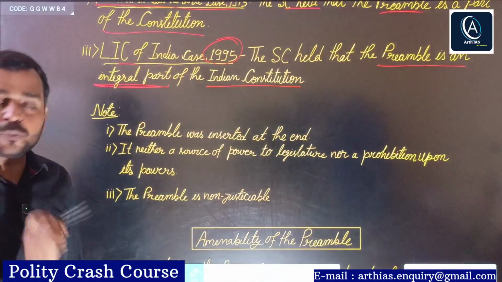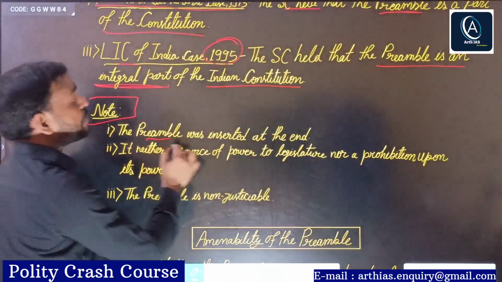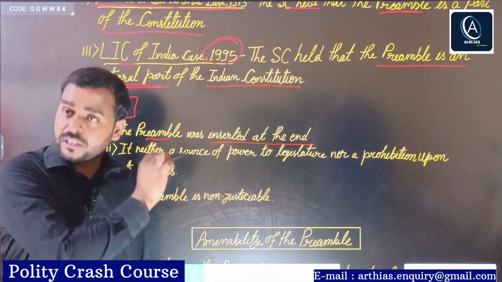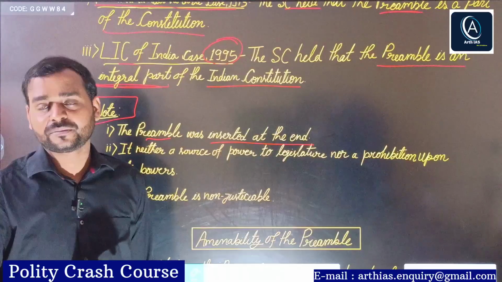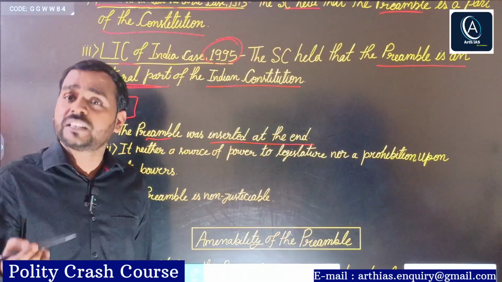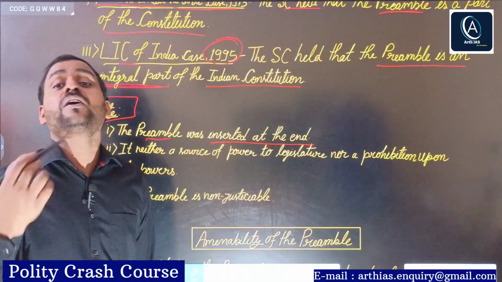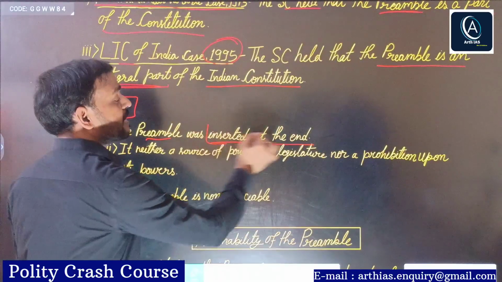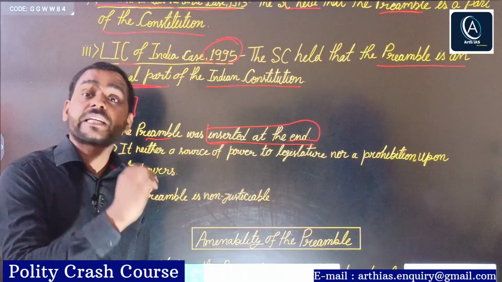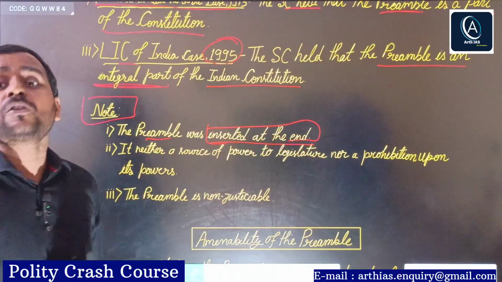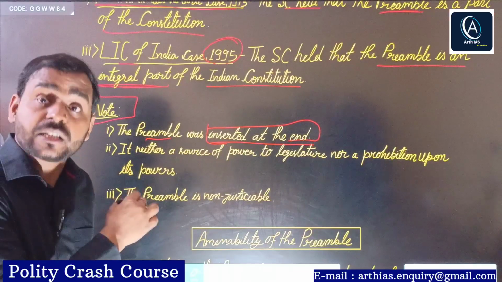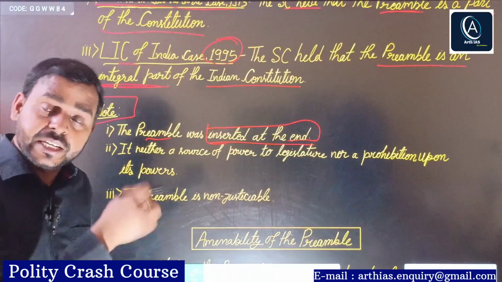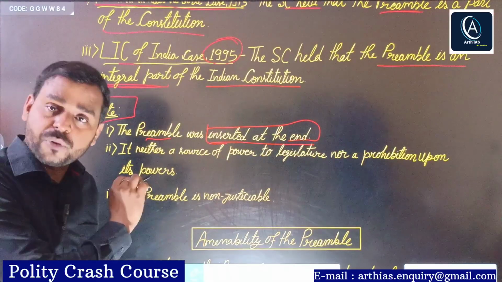Now you should remember certain important points. The preamble was inserted at the end. Such statements you can find in your questions, that the preamble was inserted at the beginning, in the mid of the framing of the constitution, or at the end. You should remember that it was inserted at the end of the constitution. Why? So that it can be aligned with the other provisions of the constitution. And why? Because it is the philosophical part. It acts like the guiding star, guiding principle, and the judiciary takes reference from the preamble